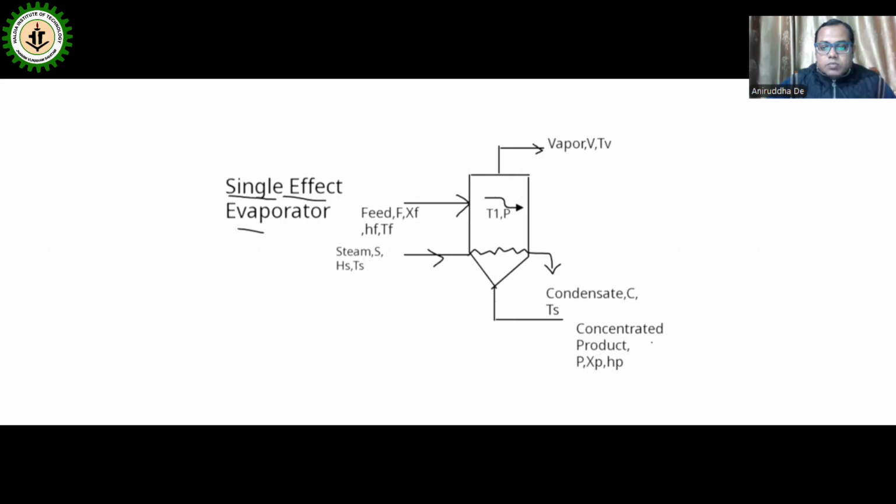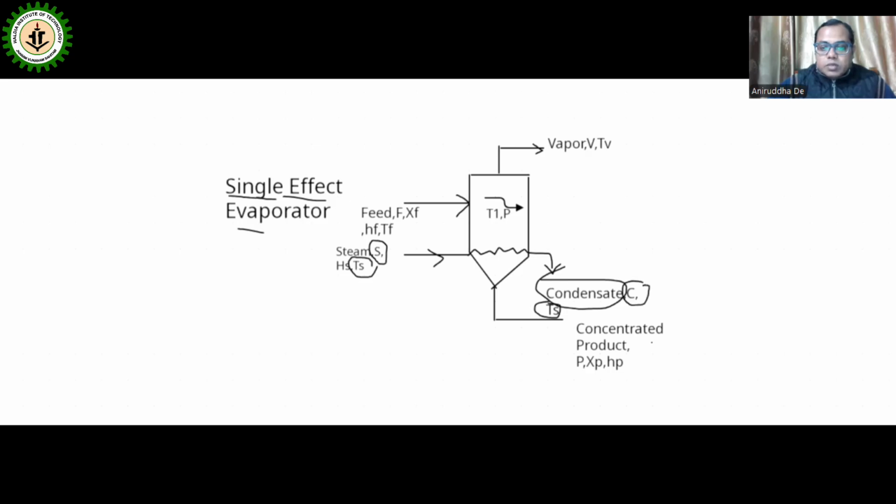Whenever steam delivers its latent heat, it is converted into condensate. Condensate is nothing but hot water at the same temperature, because it releases the latent heat. So the temperature of the steam and the temperature of the condensate remain the same, and whatever amount of steam enters the heat exchanger, the same amount of condensate will be obtained.